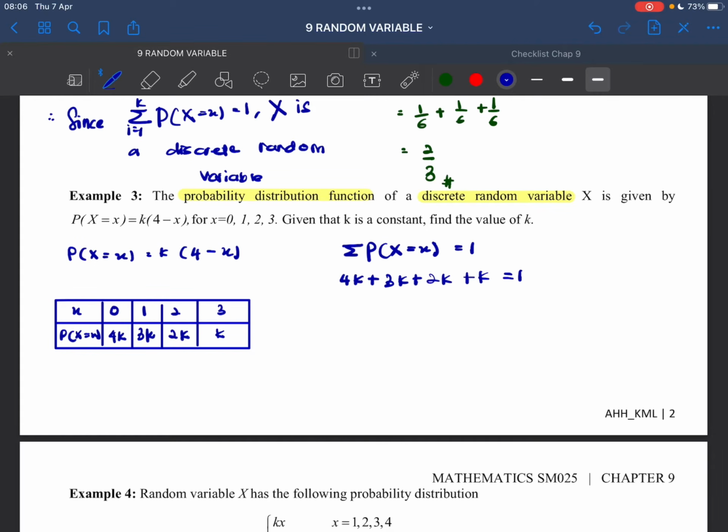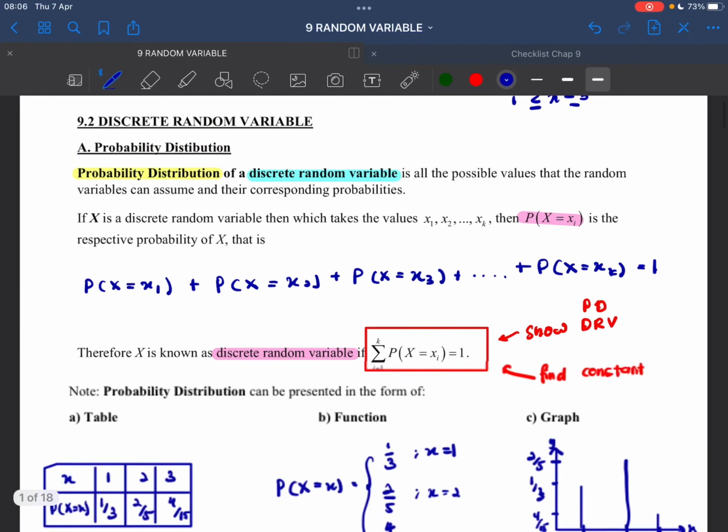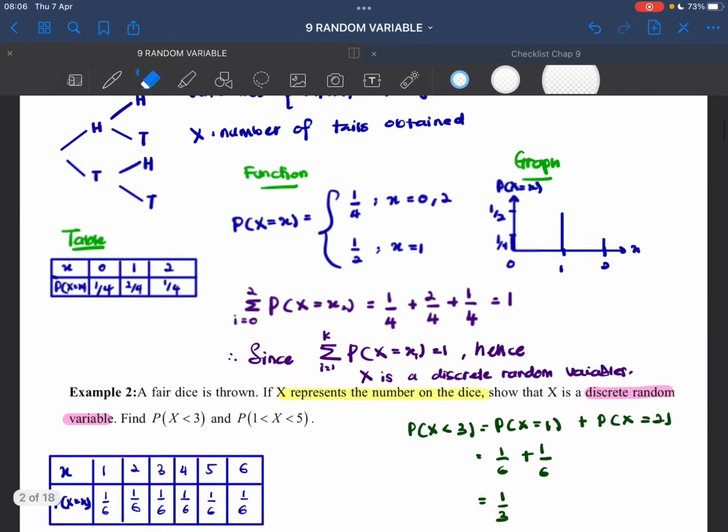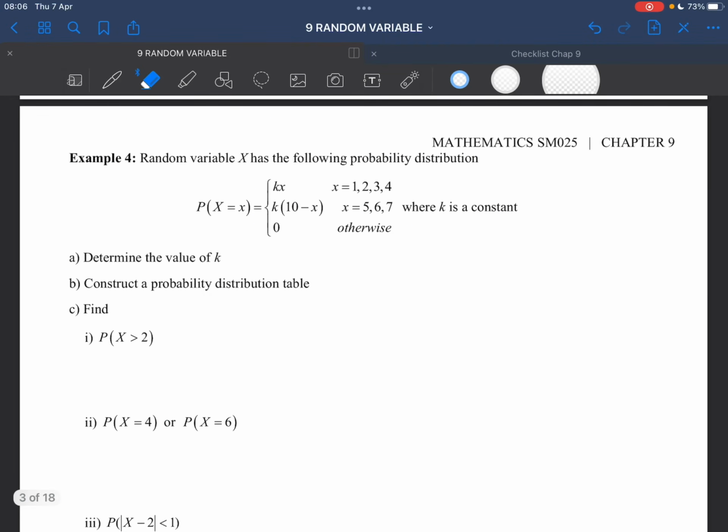So 10k equals to 1. So we have our k equals to 1 over 10. Okay, so one more use of this definition here, summation of all probability is equals to 1, is to find the constant. Okay, one is to show the discrete random variable, and second is to find the constant in the function or in the table. Okay, let's see next example.